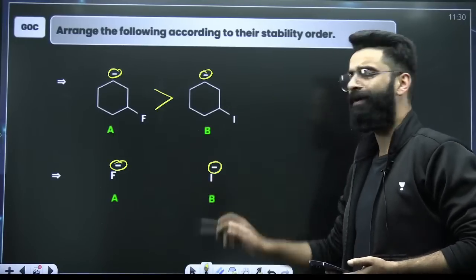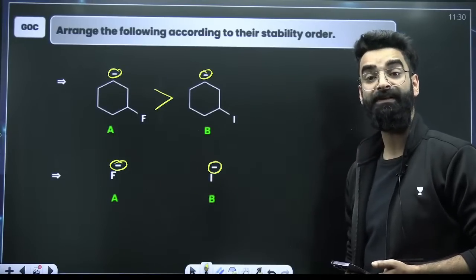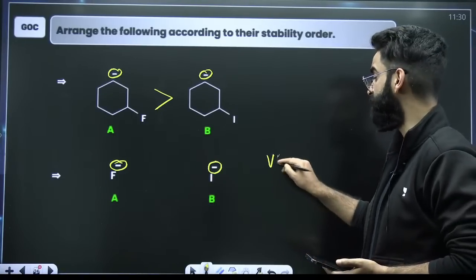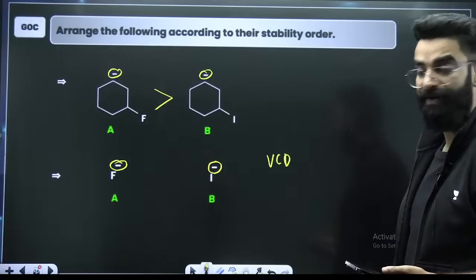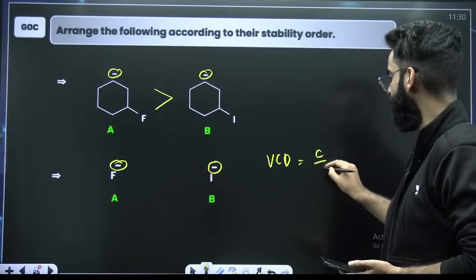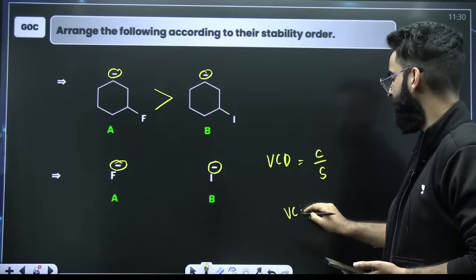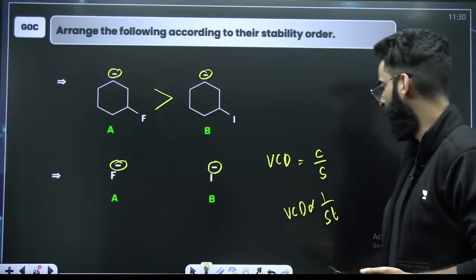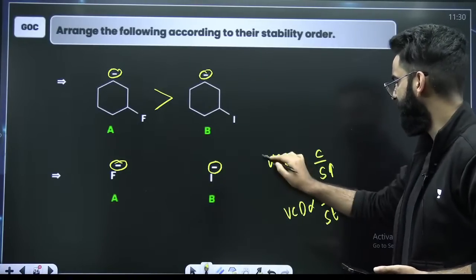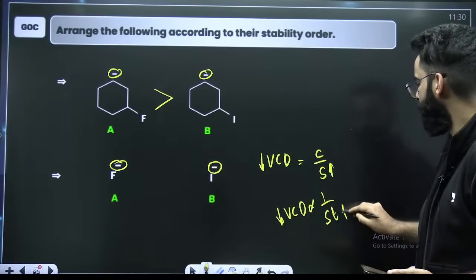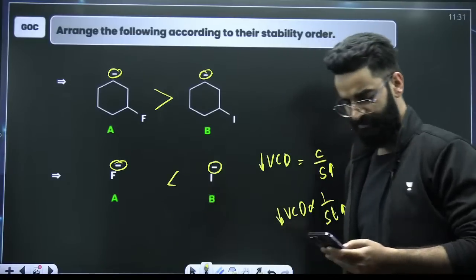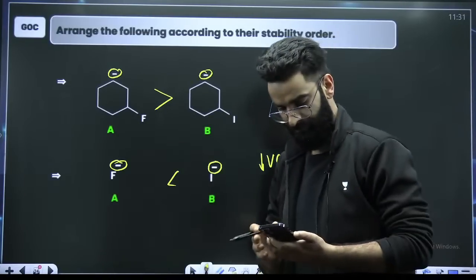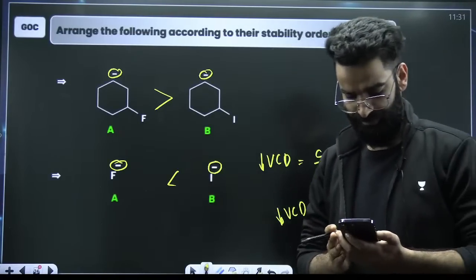First of all, fluorine and iodine, do they belong to same period or same group? They belong to same group. And in the group, it is volume charge density which is going to decide. Right? VCD is charge divided by size. And VCD is inversely proportional to stability. You know it. So, iodine has got more size, less VCD, more stability. So, B will be more stable than that of A.